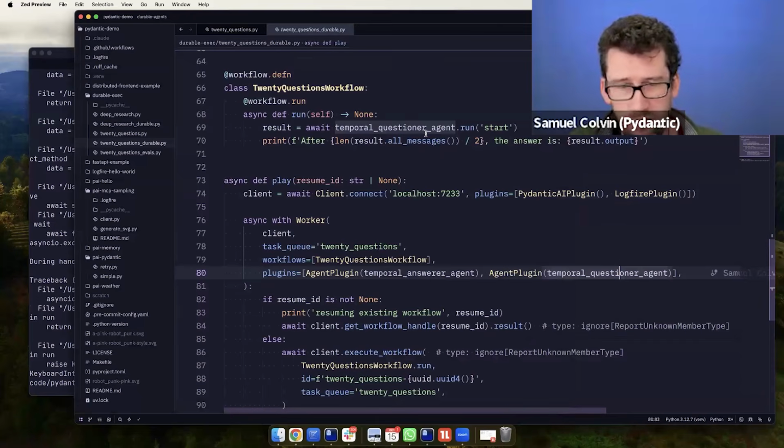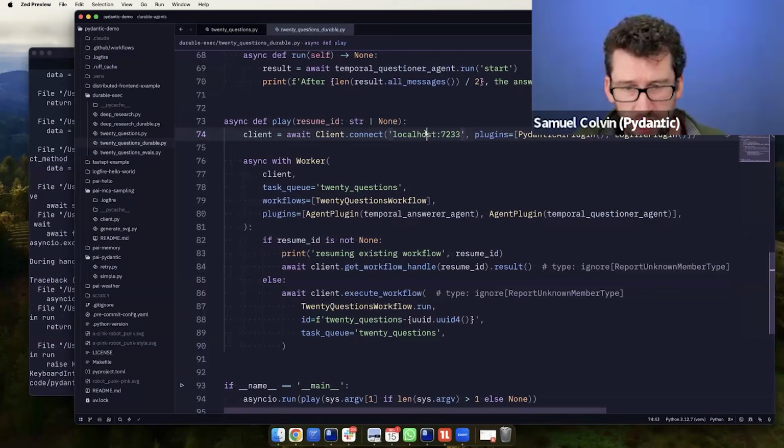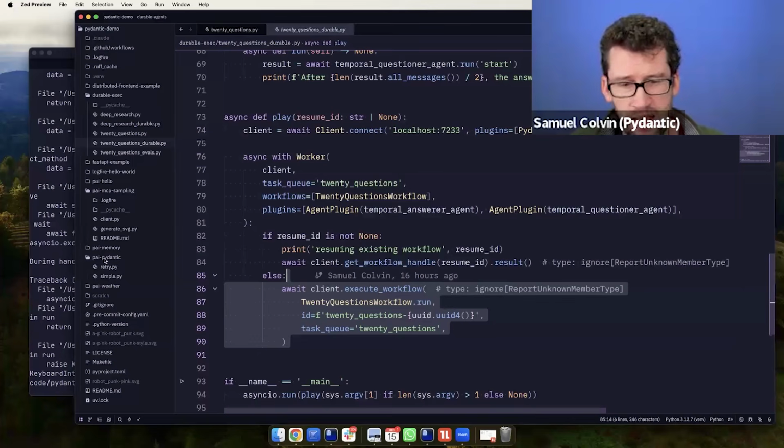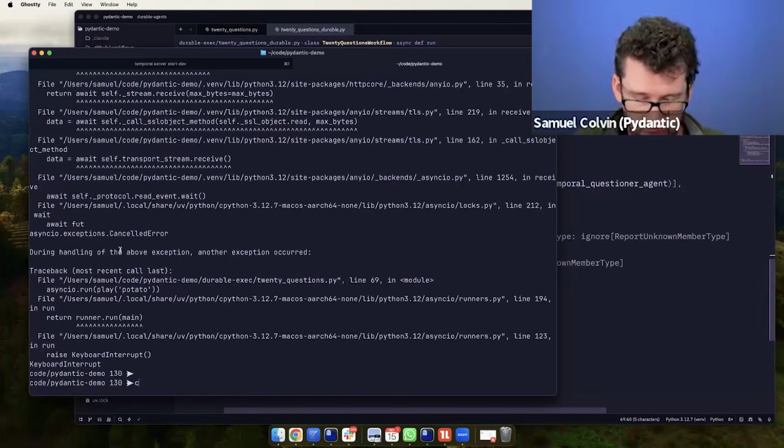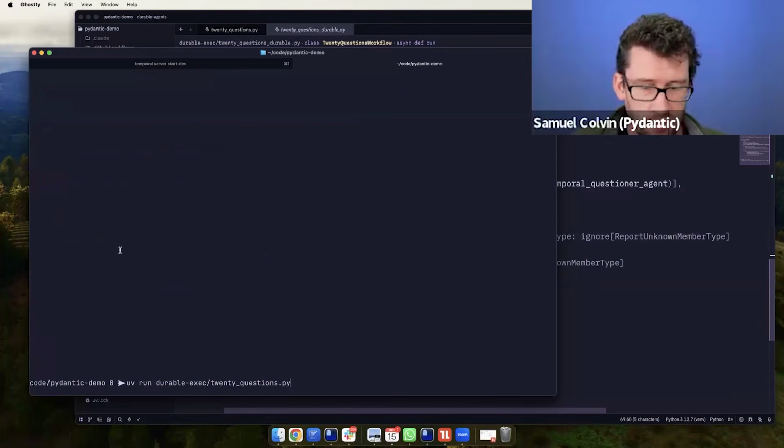And here we run the worker. This is where we're actually going to kick off our workflow. In general, we just kick off our workflow with execute workflow. We pass in the workflow that we want to run. We pass the inputs. There aren't any inputs in this case because we just start. And it will then go and run. And so if I run this, you will see it start to execute.